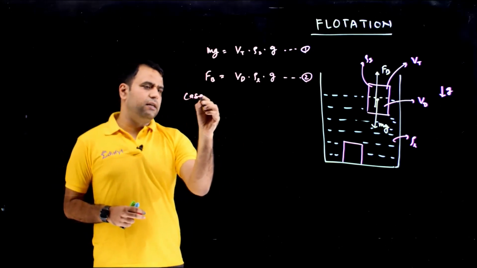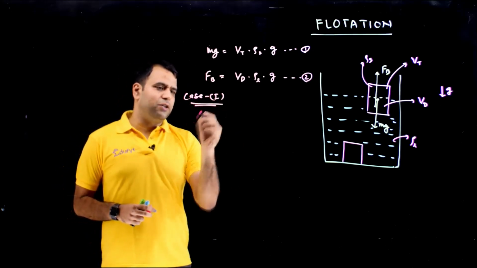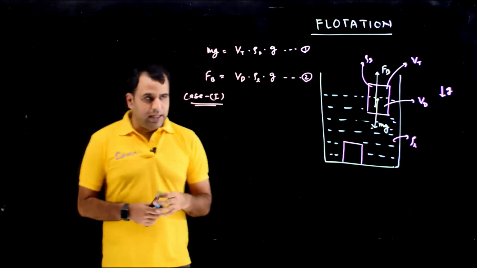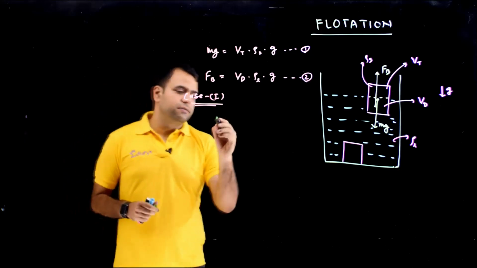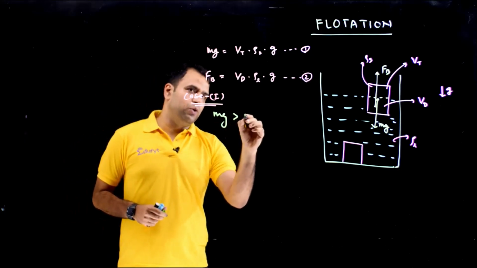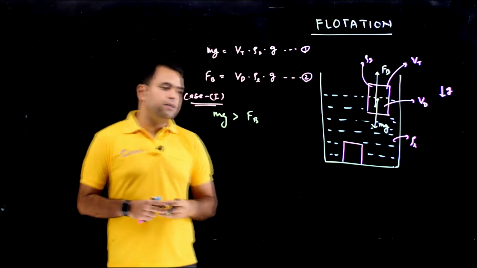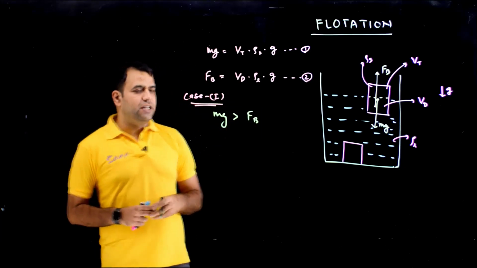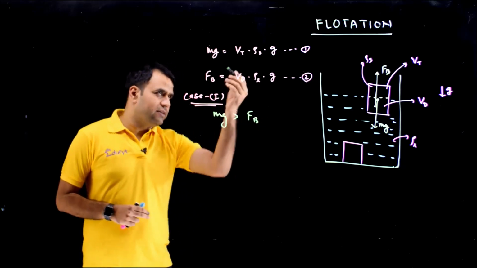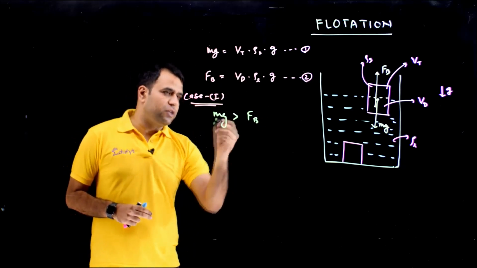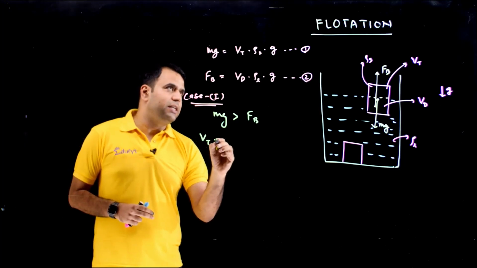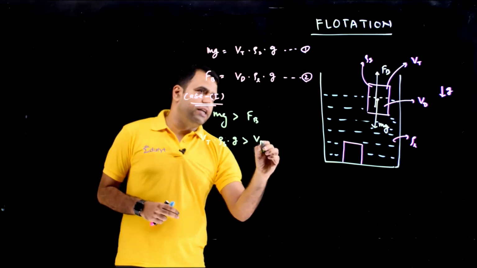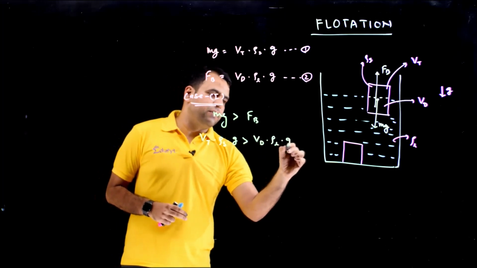So case 1. If you think about the case 1, I'll say the case 1 is this, when the body is going down. So in the case 1, this mg has to be more than Fb. So if mg is more than Fb, the body will go down. So let's think about the cases here. Let's put the values here. So for that to happen, Vt multiplied with rho s multiplied with g will be more than Vd multiplied with rho l multiplied with g.